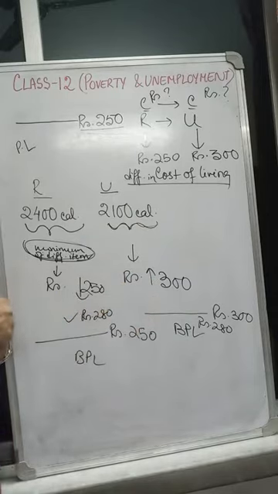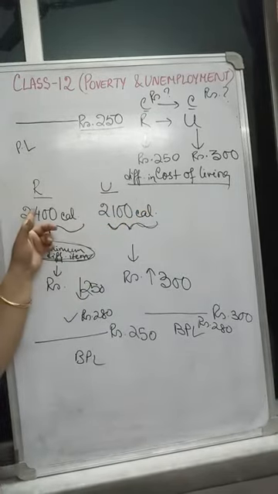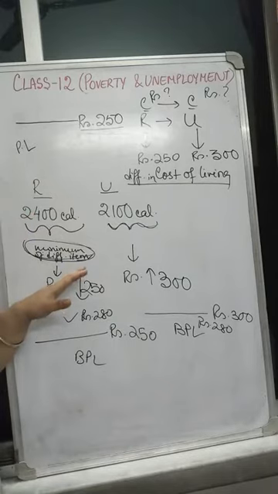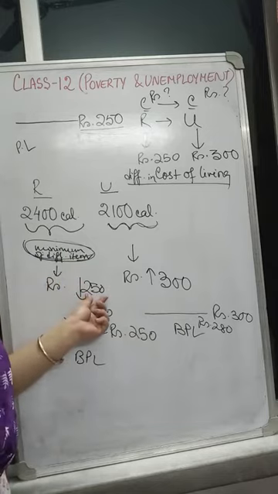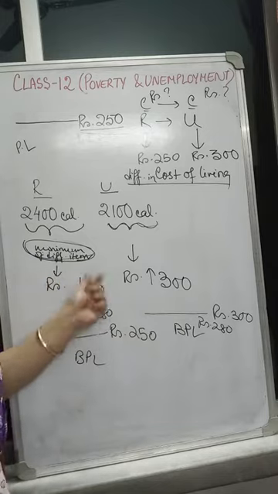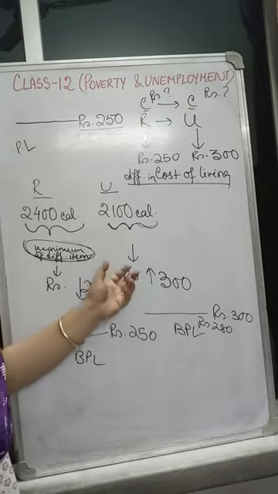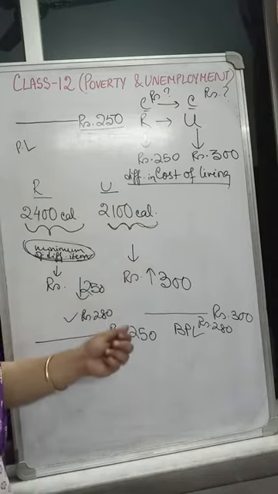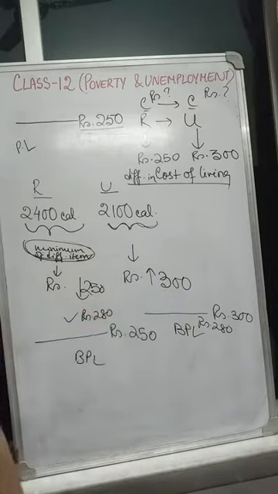Now why does this happen? Because of the difference in cost of living. In rural areas, in order to avail those minimum requirements of food, the amount of income a person needs is less because the things are cheaper over there. But to avail lesser units of energy, the food items which an urban individual lives on cost more, and that's why they need a higher income. So the poverty line is not the same, it is different.